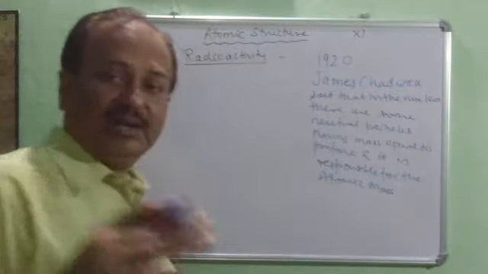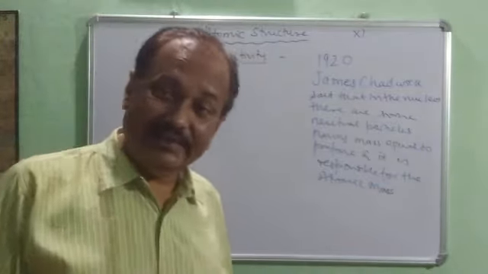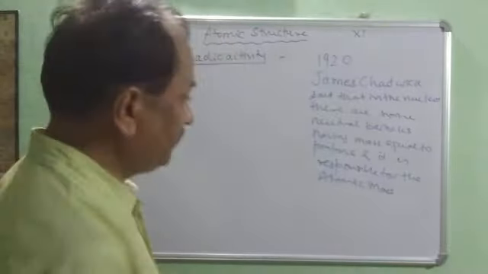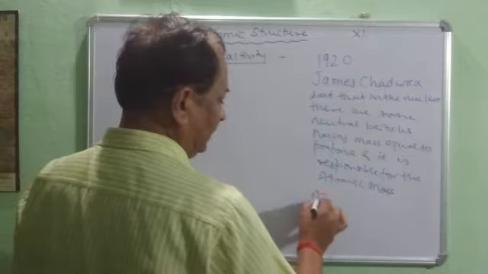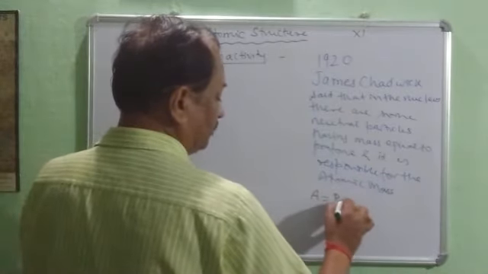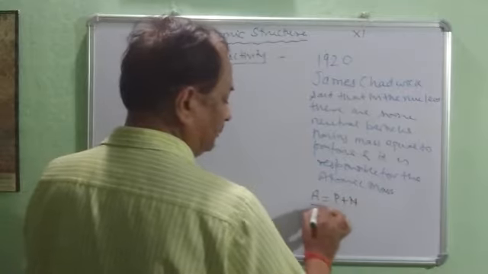So atomic mass or atomic weight A. This A is the atomic mass, so it is equal to the protons and neutrons number.